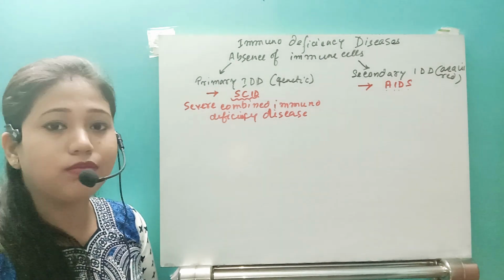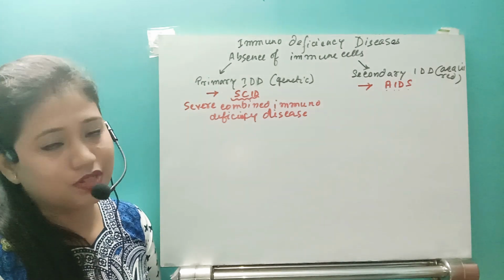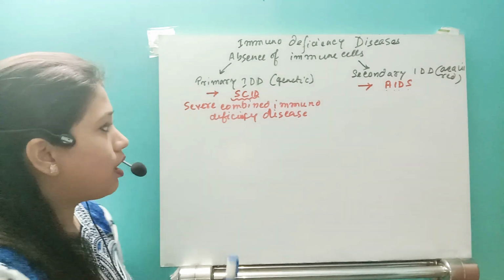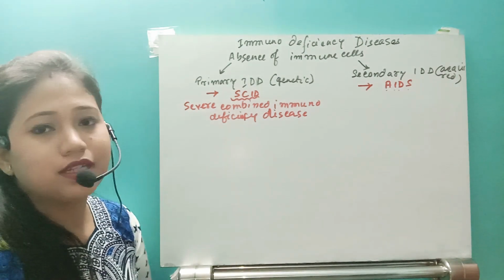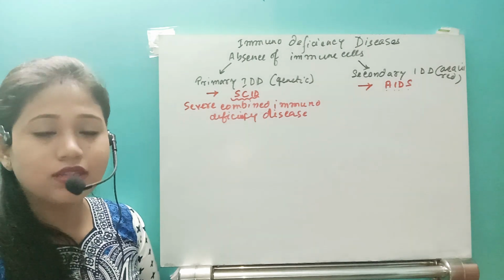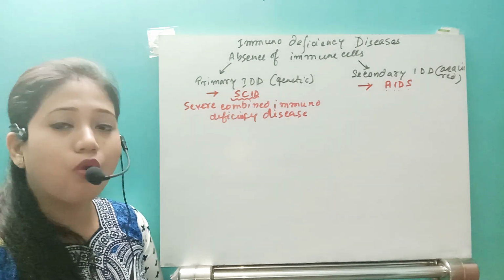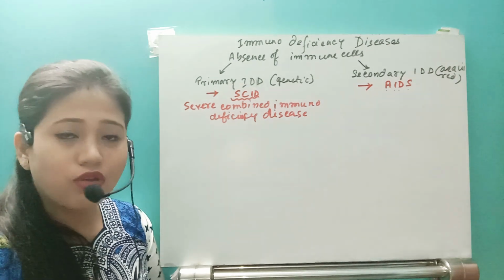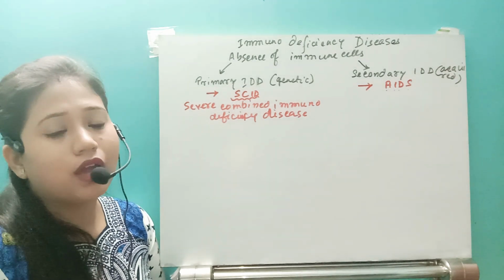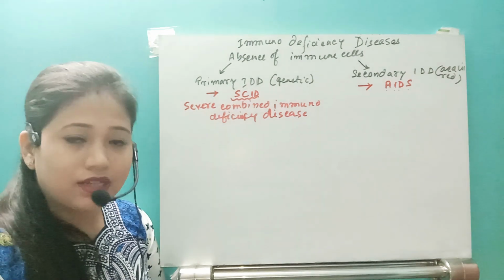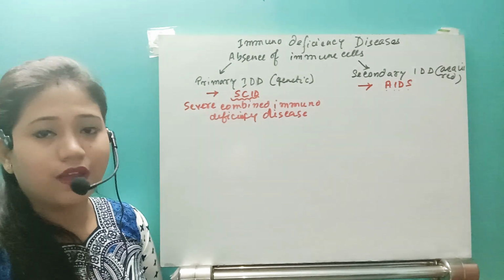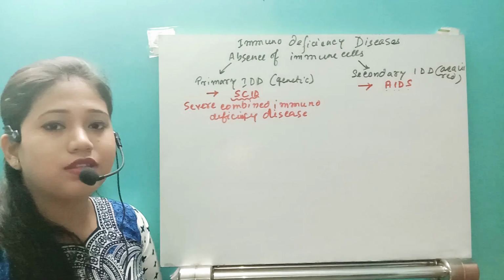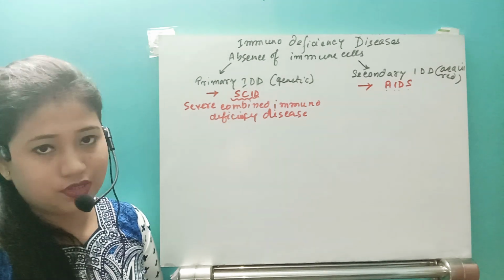First of all, we'll see the primary immunodeficiency disease, that is genetic. That means right from birth that individual has this condition. The disease is severe combined immunodeficiency disease. That means a baby is born without any type of B and T cells. He does not have any type of antibody and even T cells, and that's why whenever he is born he will be susceptible to all kinds of diseases.